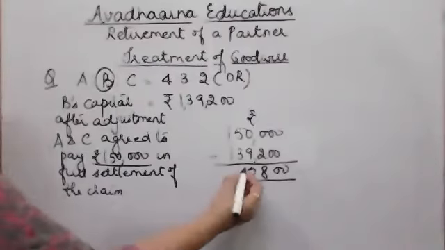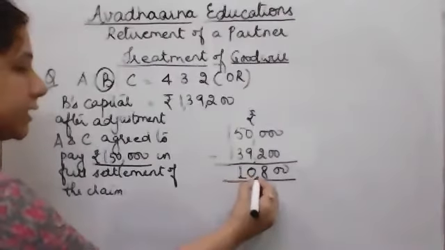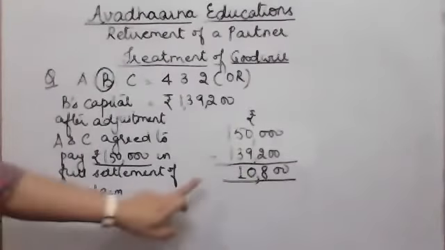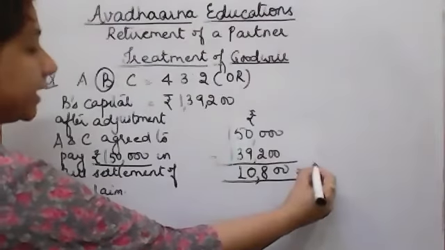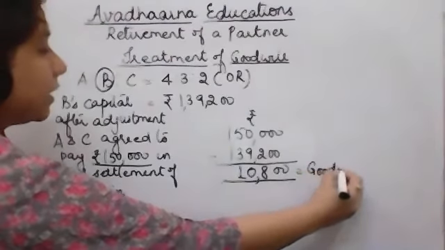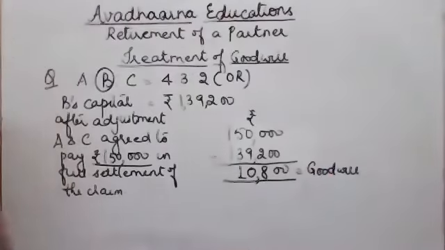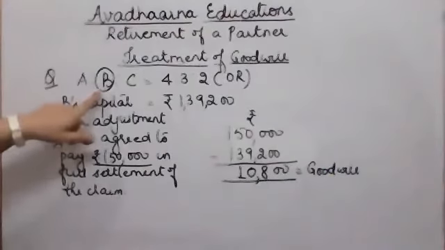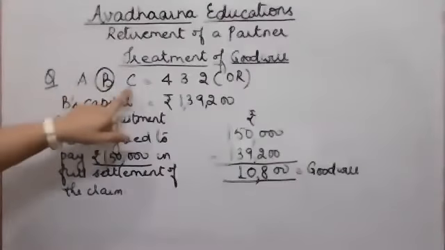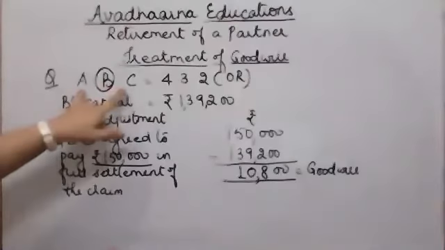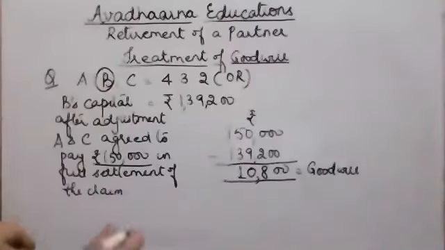There was a calculation error. It should be 10,800. Now, this is the value of the goodwill which B is taking. Who is to give this goodwill? That is the remaining partners A and C. Again, the question arises in which ratio? Since both of them are gaining, in the gaining ratio.